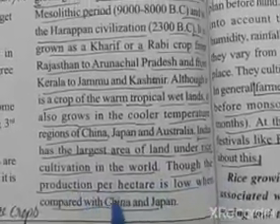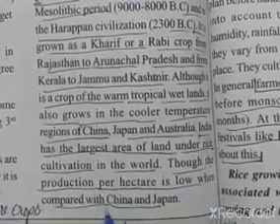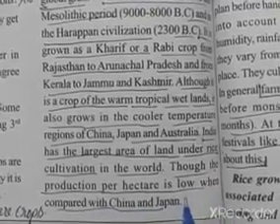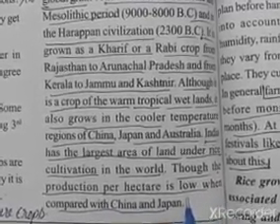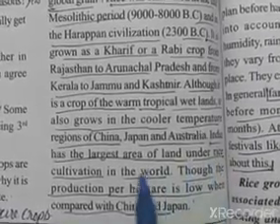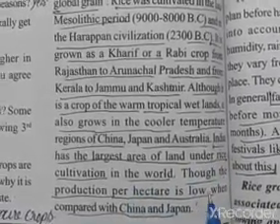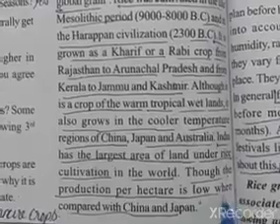Though the production per hectare is low when compared to China and Japan, even though we have the largest area under cultivation, our production is very low when compared to China and Japan.